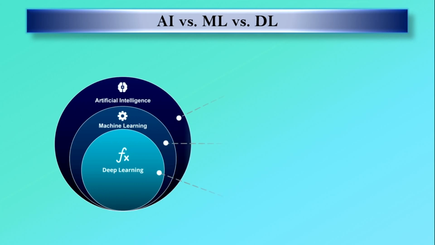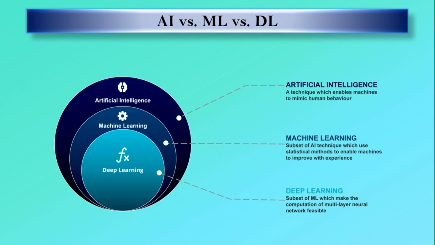Then talk about the difference between artificial intelligence, machine learning and deep learning. How artificial intelligence is different from machine learning and deep learning, and how they are related to each other.